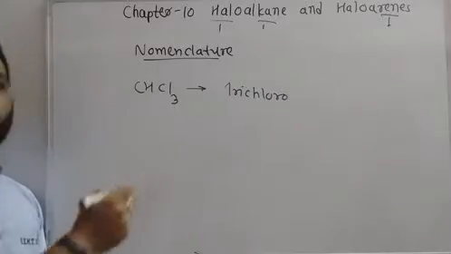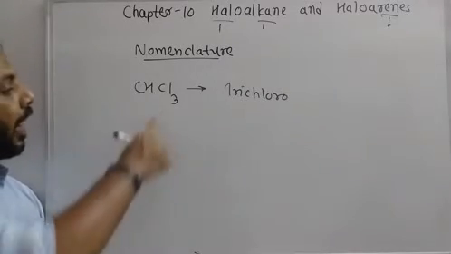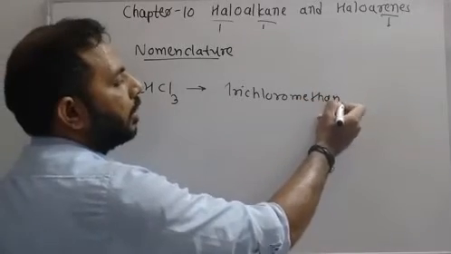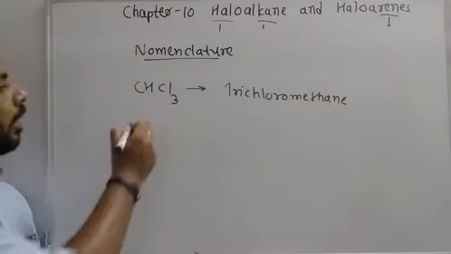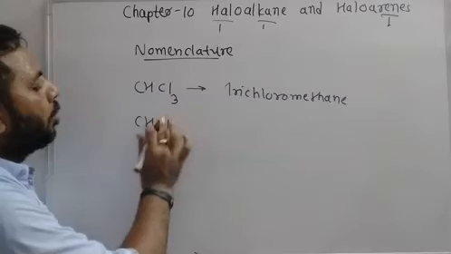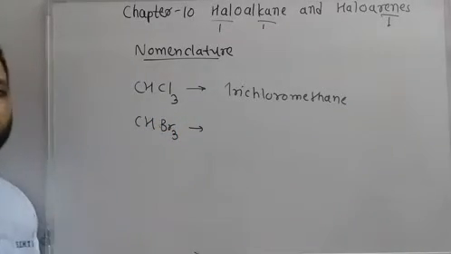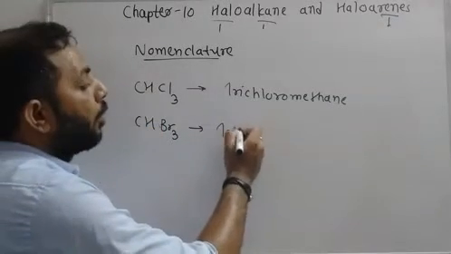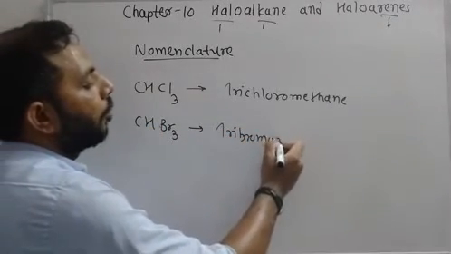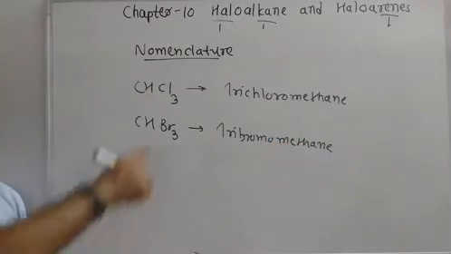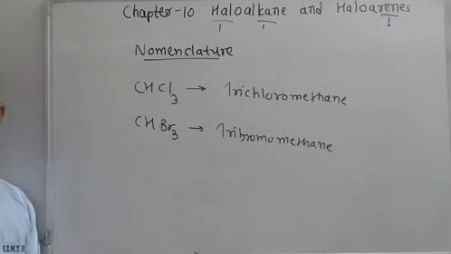We don't have to mention 1,1,1. Trichloro, 1 carbon is there, and that is methane. So this is trichloromethane. Same way, if CHBr3 is there, then 3 bromines are there, so that is tribromomethane. This is trichloromethane, this is tribromomethane.